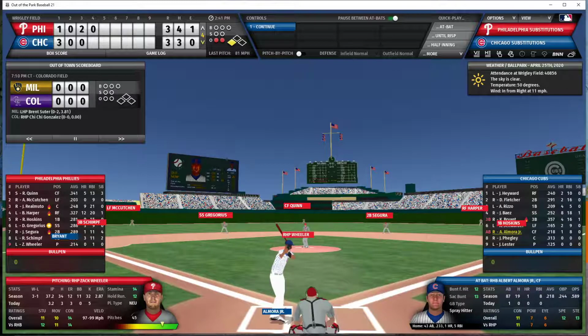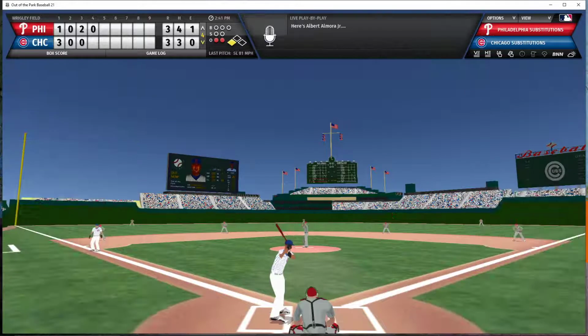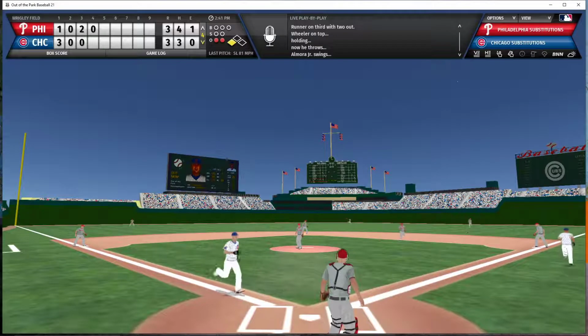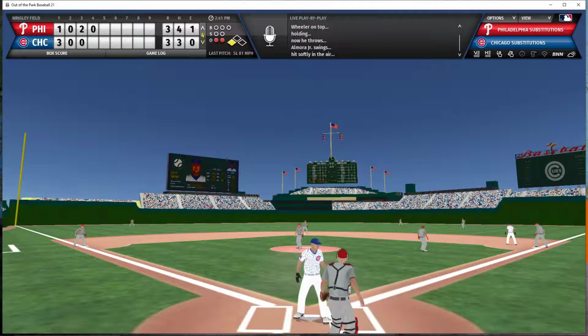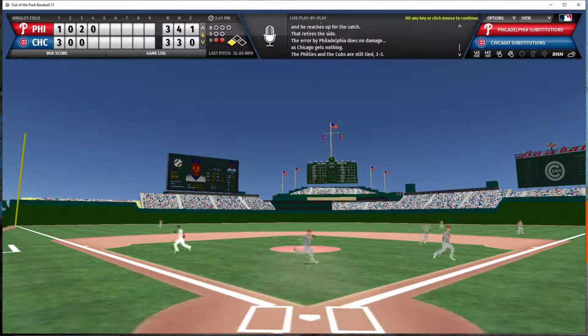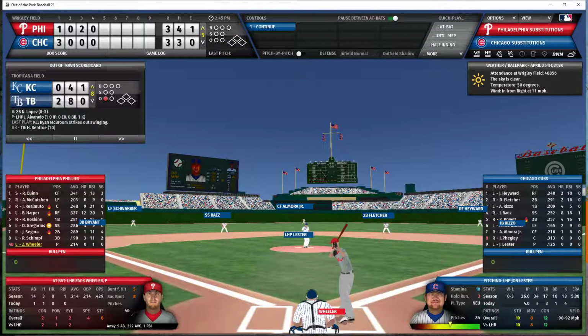Almora will now bat with the lead run 90 feet away and 2 outs in the bottom of the 4th inning. Almora skies it out to right field. That is not going to get the job done. Harper has it, makes the catch, and that is the 3rd out. Cubs strand a runner on third, going on to the top of the 5th inning of a 3-3 game.